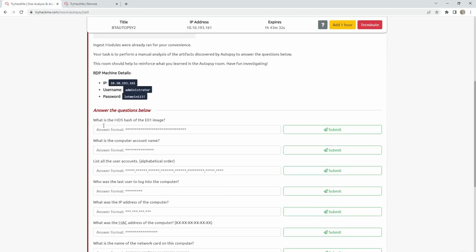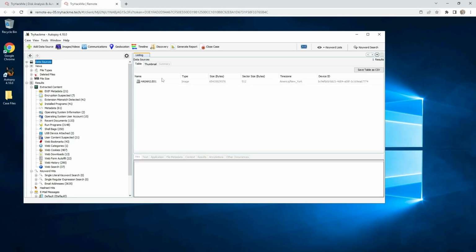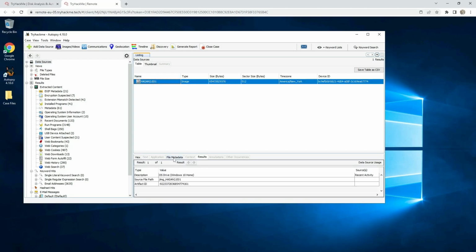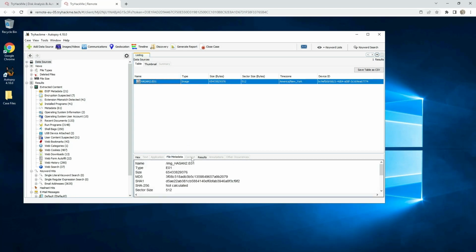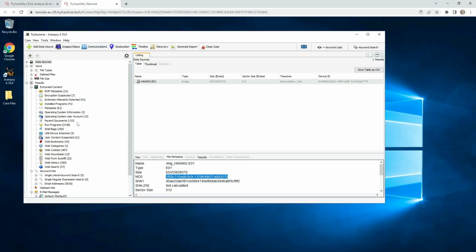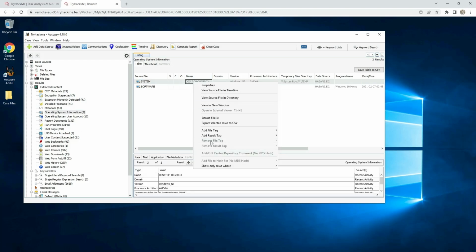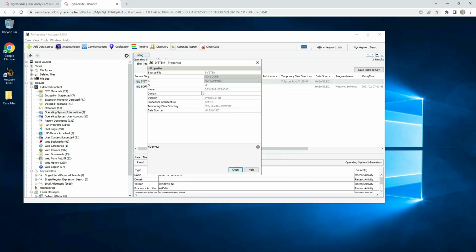First question: what is the MD5 hash of the E01 image? Data sources, then go to file metadata, and here is the MD5 hash. What is the computer account name? Operating system information, and we see the name here. Copy that.